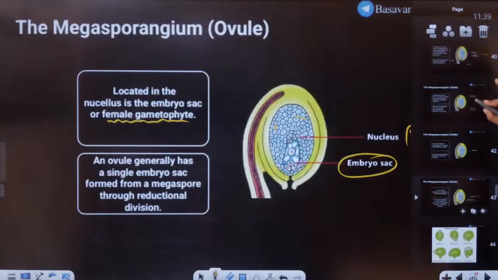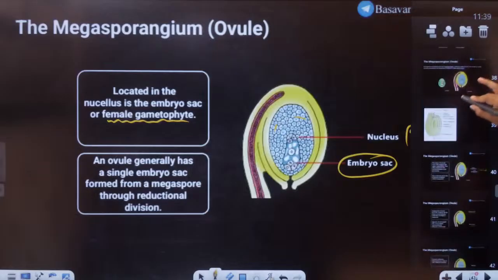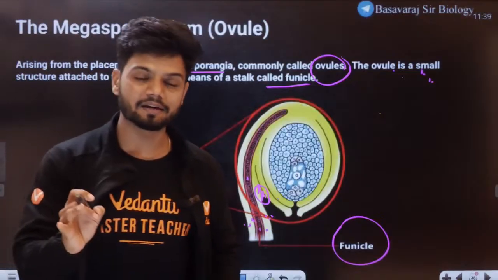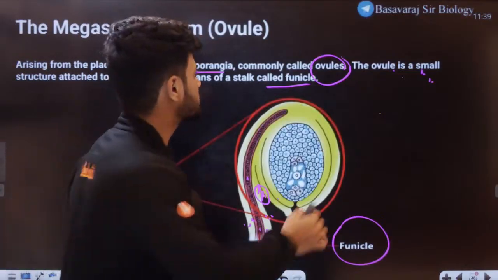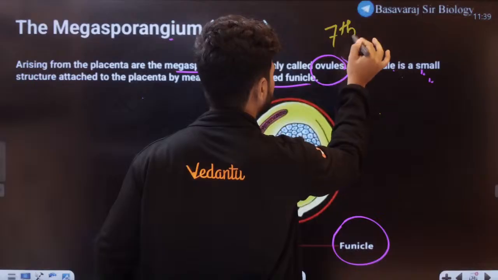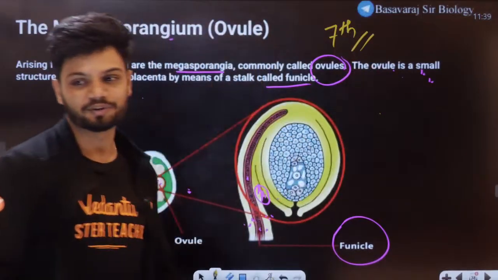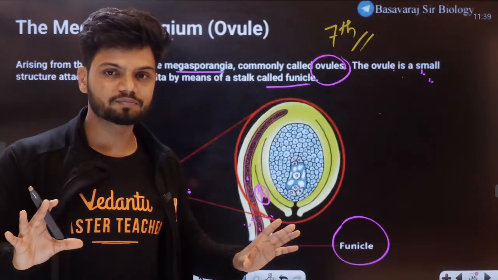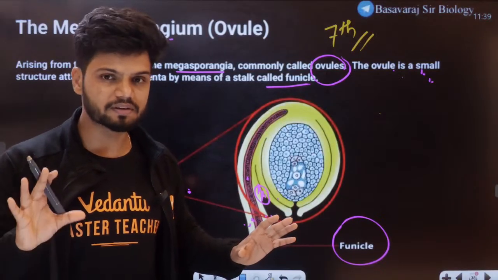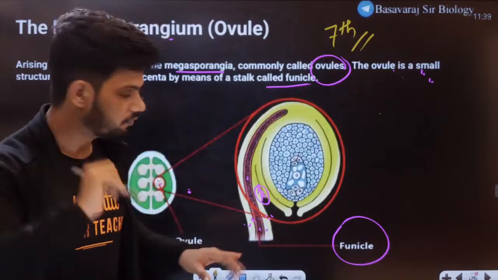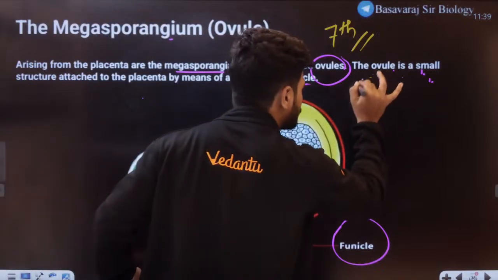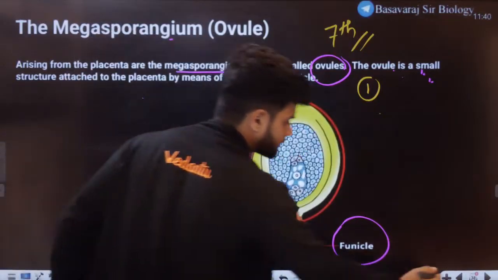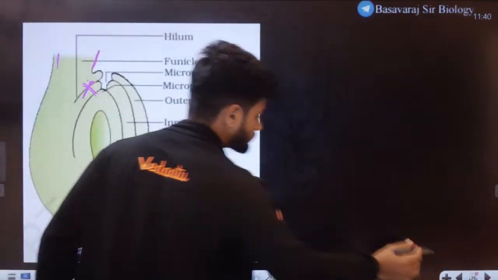Now students, can I help you revise the entire ovule in 7 points now? Can I help you to revise the entire ovule in 7 points? Tell me yes or no. 7 points theory. Can I teach you now? Just 7 points. Understand the entire ovule now. Can we go? Can we start? 7 points. The first point is what? The first point is funicle. Funicle is the stalk of the ovule. Done. First point.